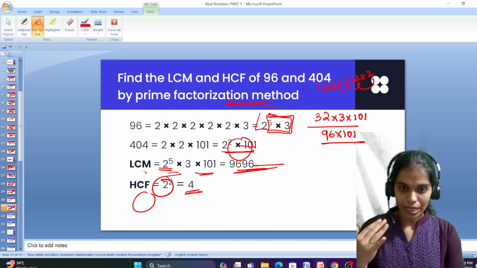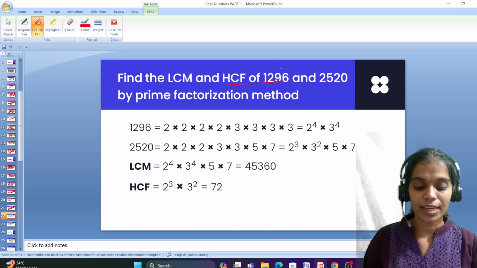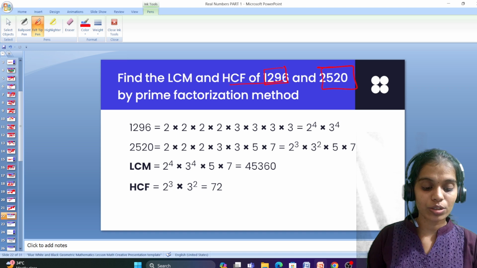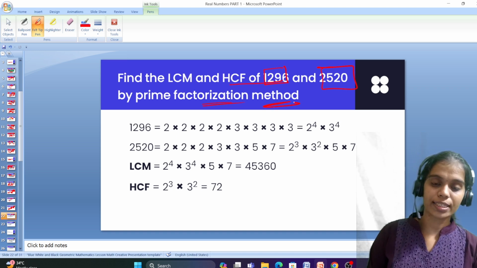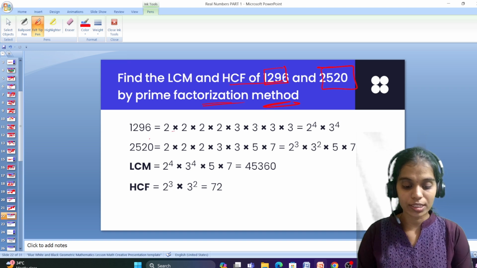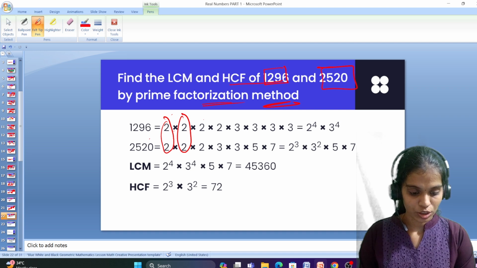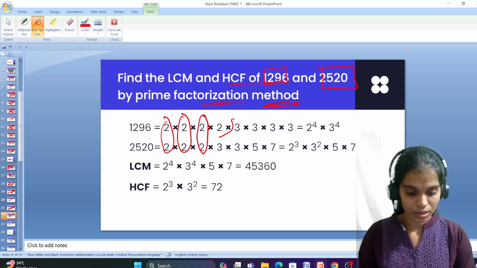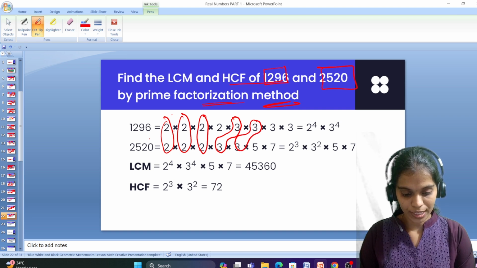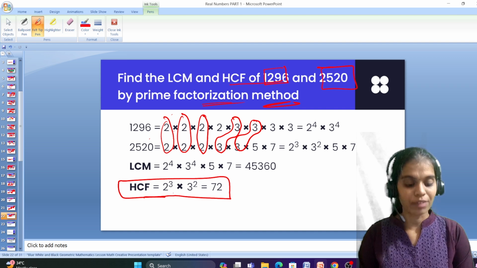Okay. While I'm explaining the problem, you just try by yourself in your note. Find the HCF and LCM of 1296 and 2520 by prime factorization method. If you observe, all the numbers we took here are prime factors, right? First for HCF: 3 pairs of 2, 2 pairs of 3. That's all. So 2 cube into 3 square will be our HCF.